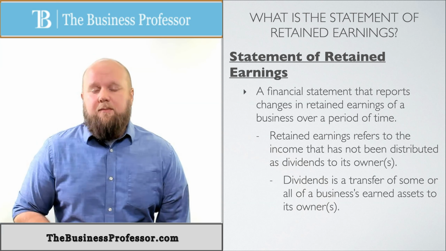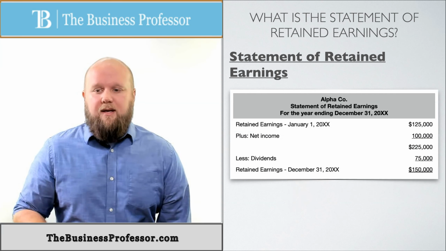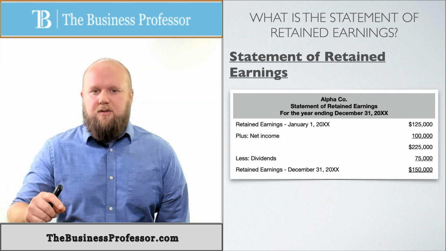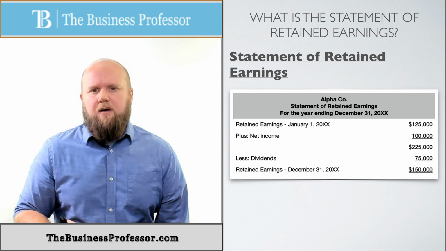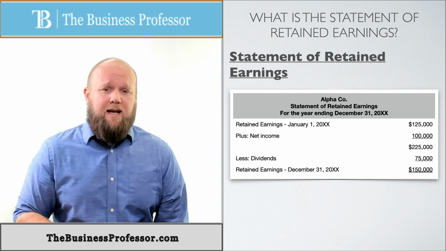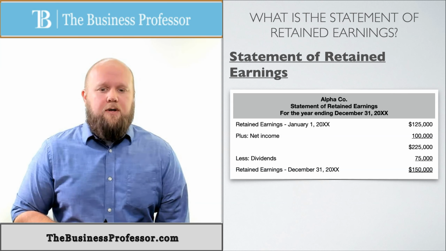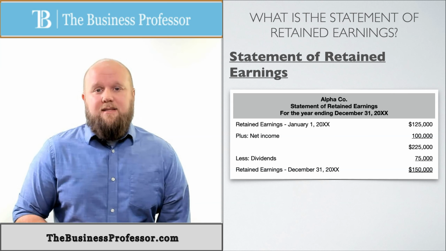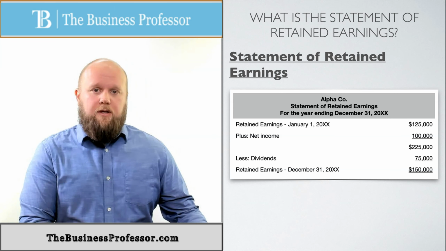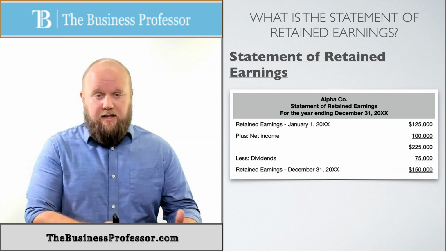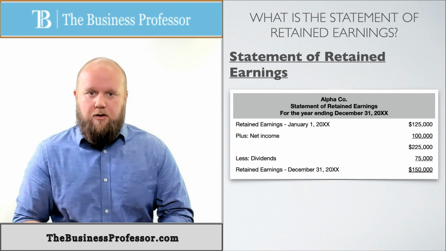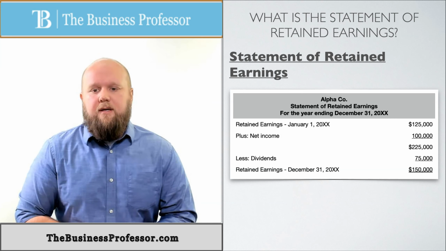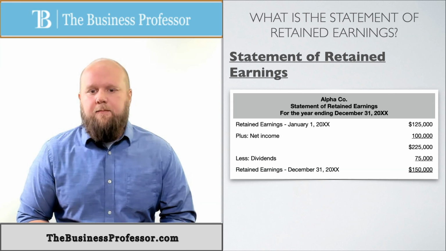This is what a statement of retained earnings looks like. Again, this is the 5 lines, and this is the bare basic. You could have lines added to it depending on how you do it. Sometimes they call this a statement of equity, and so you have common stock added into it. This is the one that I prefer. So you start with your retained earnings at the beginning of the year, whatever you started the year with. And it's important to understand our beginning balances are always our ending balances from the previous year. They just carry over. So our beginning retained earnings as of January 1st of whatever year you're in, plus the